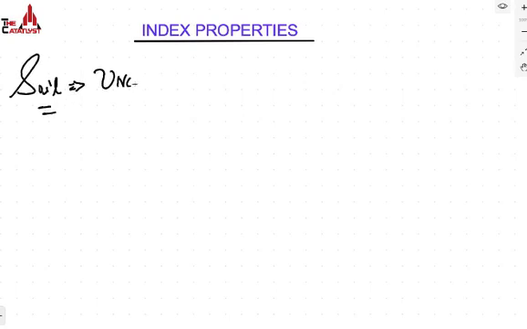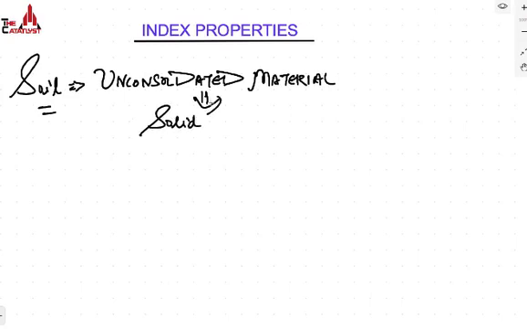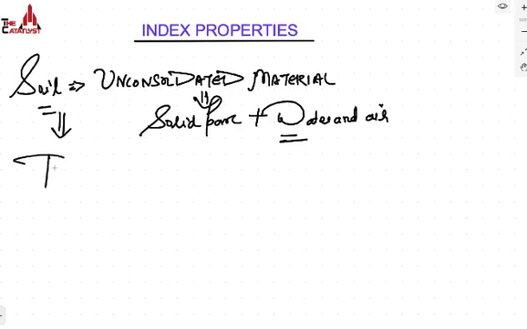Soil can be defined as unconsolidated material which consists of solid particles, with water and air. So basically soil is a total combined mixture of the solid particles with the water and the air. The formation of the soil is through a process which is known as pedogenesis.